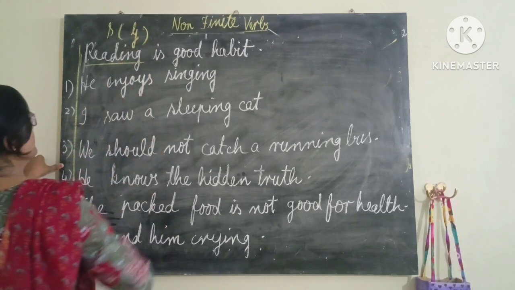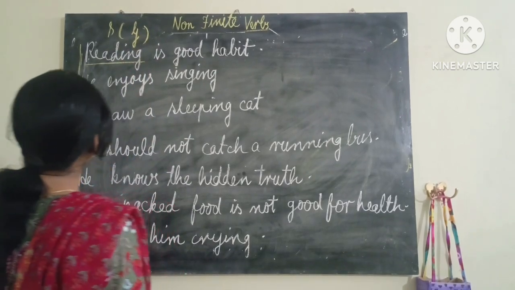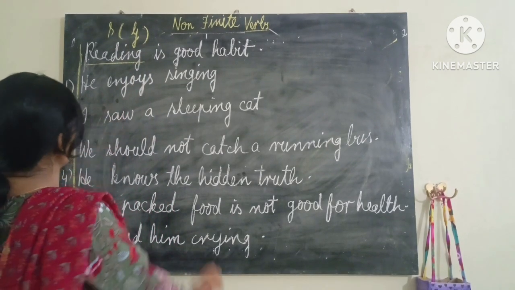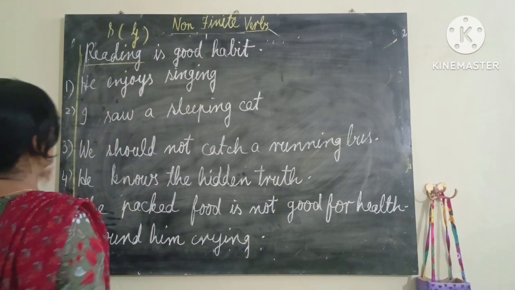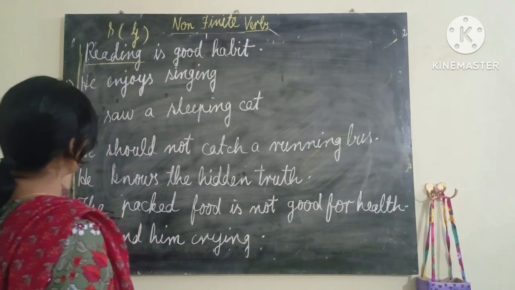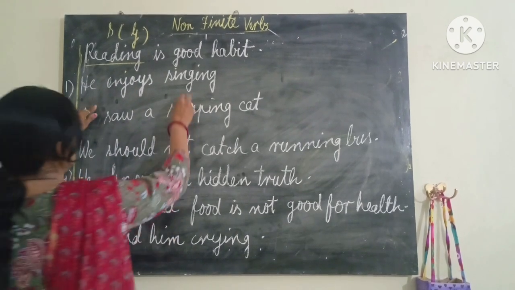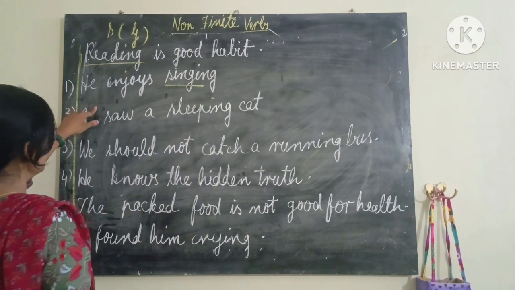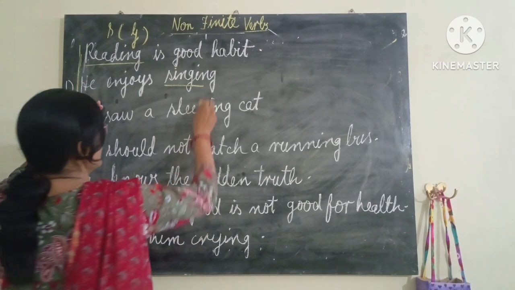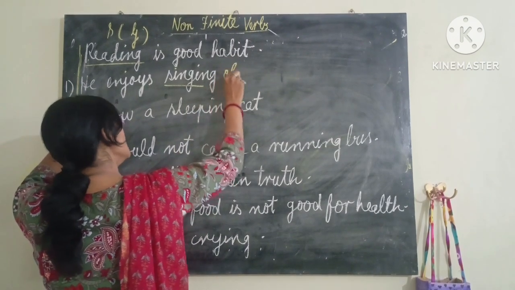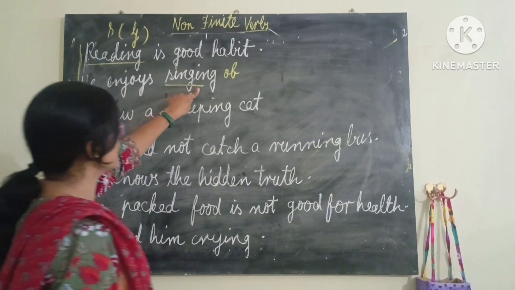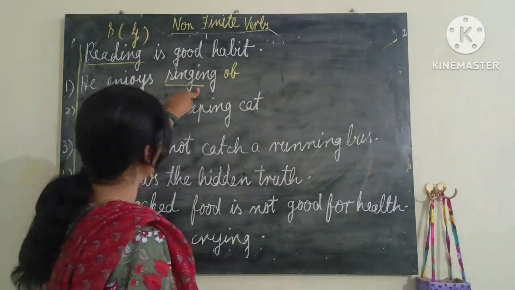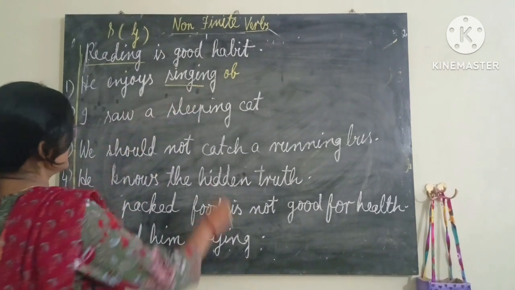Okay. Now next, he enjoys singing. Enjoys what? Singing. If we ask the question, he enjoys what? The answer comes: singing. So this is the object. And the ing form of the verb is used in place of the object. It means this is a gerund.